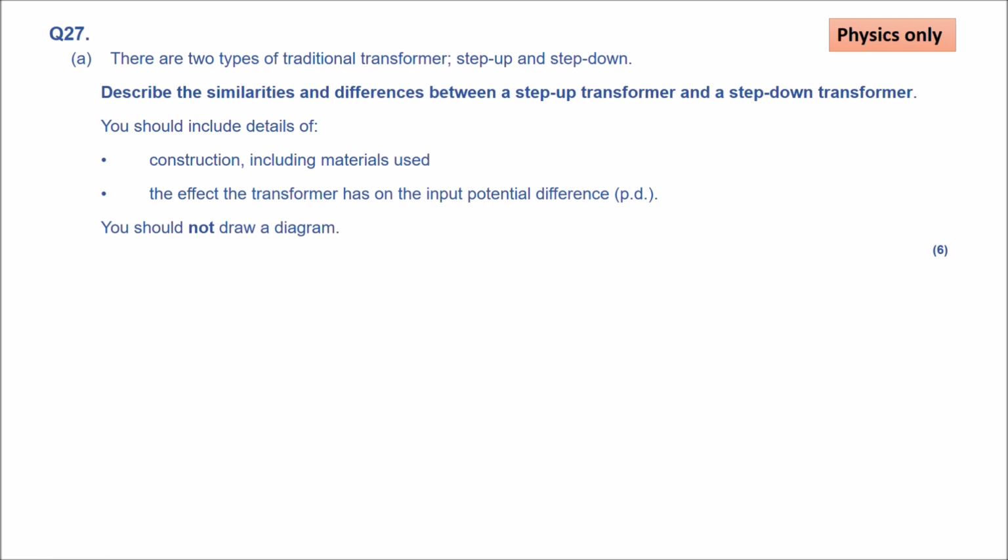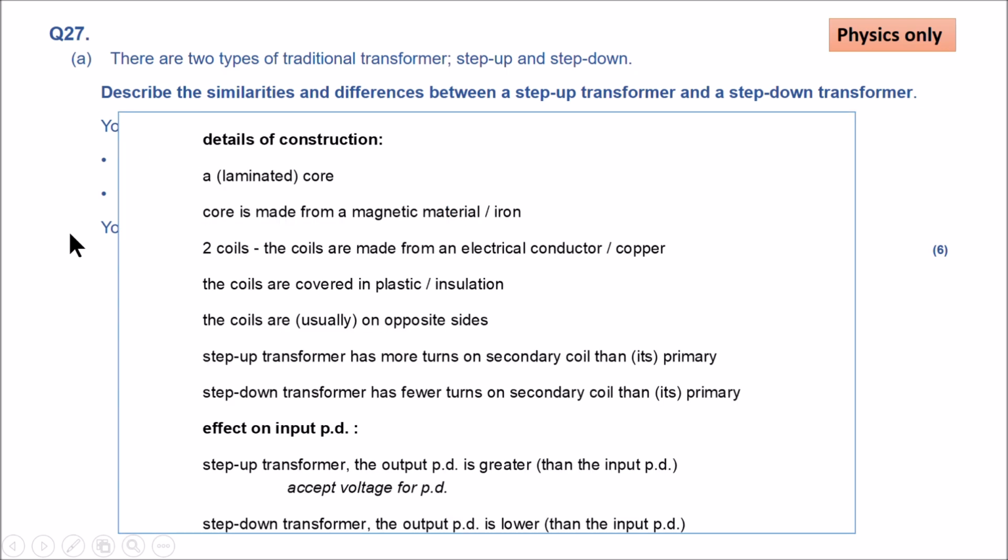So there are two types of traditional transformers, step up and step down. Describe the similarities and differences between these two types of transformers. You should include details of construction, including materials used, and the effect the transformer has on the input potential difference or input voltage. You should not draw a diagram, so that won't help you. Don't waste your time.